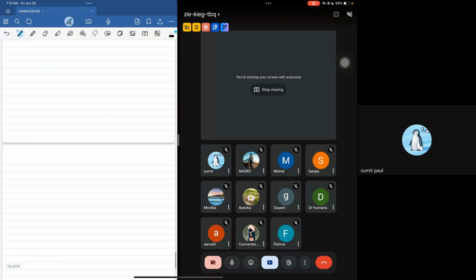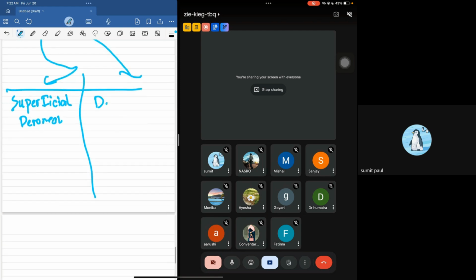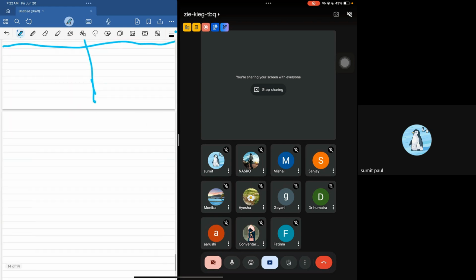From the common peroneal, one branch is known as the superficial peroneal nerve, and the other branch is known as the deep peroneal nerve, right? So you're going to have two of these branches. Now we are going to see how each of these branches works. Is that clear to you guys?